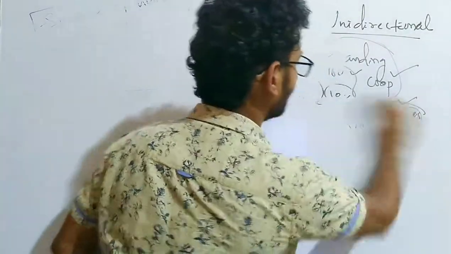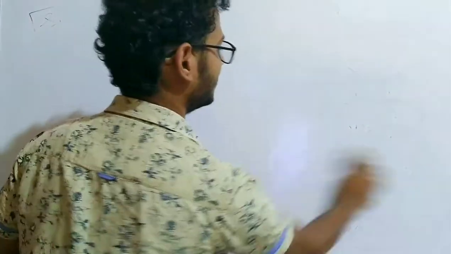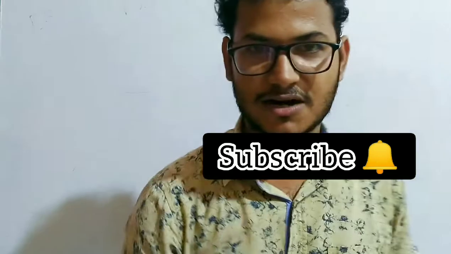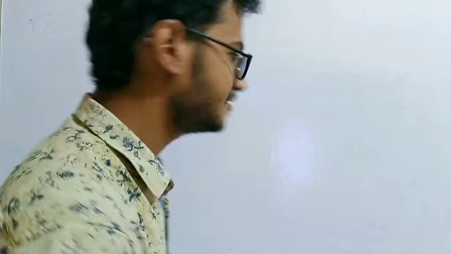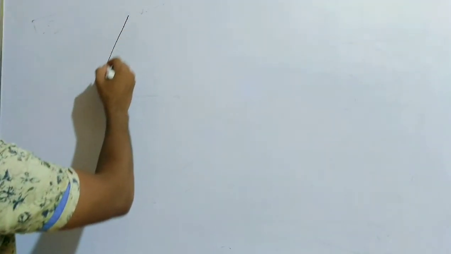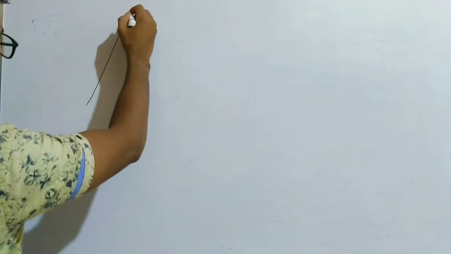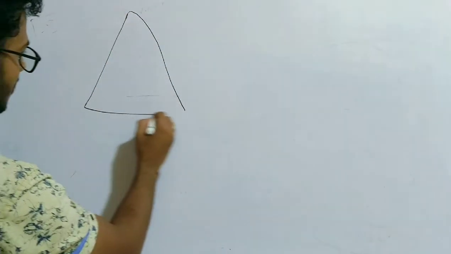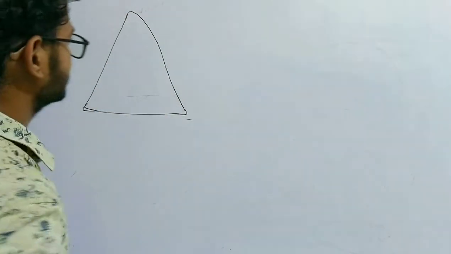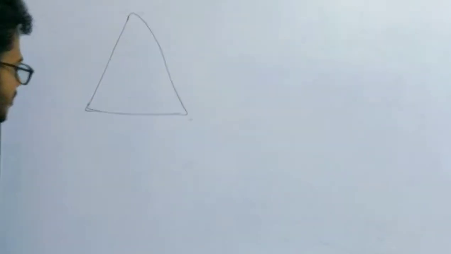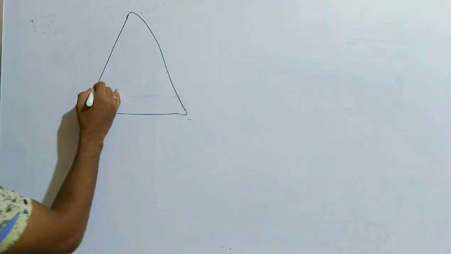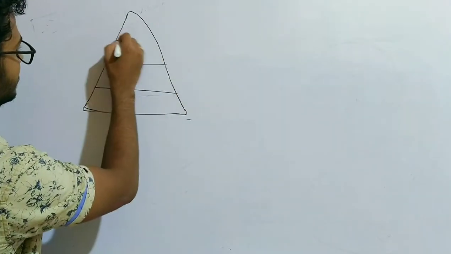Each and every trophic level is represented with the help of this pyramidal structure, which we call an ecological pyramid, right? The ecological pyramid is a structure that looks like the pyramid of Misr, and it is divided into various trophic levels.